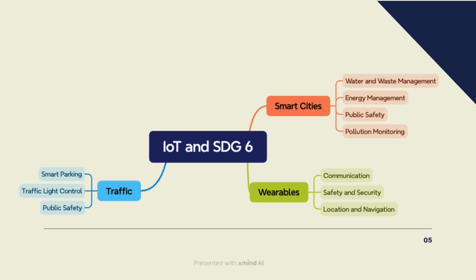If you have an accident, you're able to call and give your location, and the location navigation could help first responders find the locations of people who are in need of help and navigate to them. So IoT could help with all of the targets within making sustainable cities and communities.